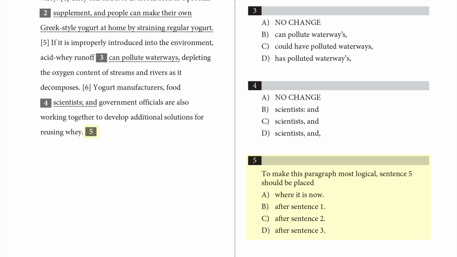When you see a boxed number and nothing else in the sentence, the question will tell you exactly what to do. When the paragraphs or sentences in a passage are numbered, you will have a question about where a particular sentence or paragraph should be placed. All of the questions on this test are based on the context of the passages. You won't be tested on isolated skills or asked to identify specific grammar rules.